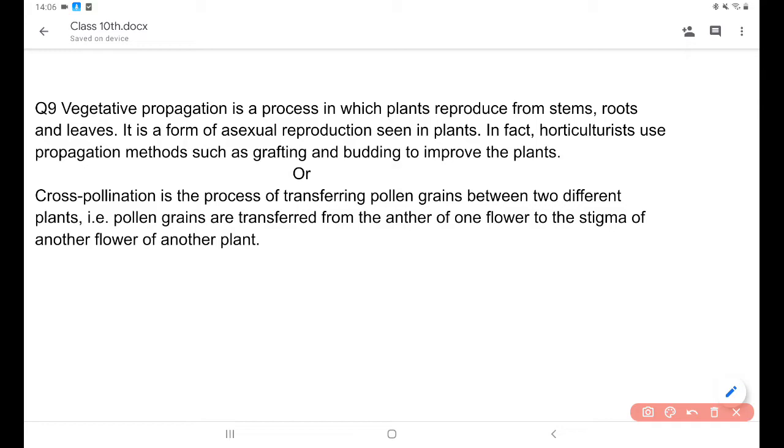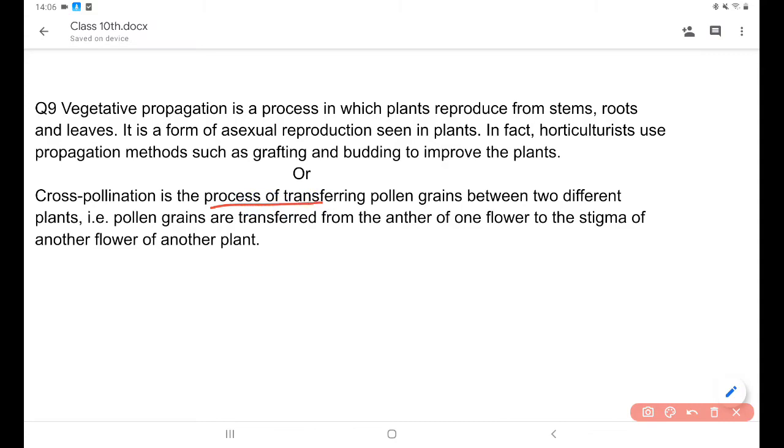Vegetative reproduction is a kind of asexual reproduction, a process where a plant grows from stems, roots and leaves. It is an asexual reproduction seen in plants. In fact, horticulturists use propagation methods like grafting and budding to improve the quality of plants. And the next question is what is cross pollination?